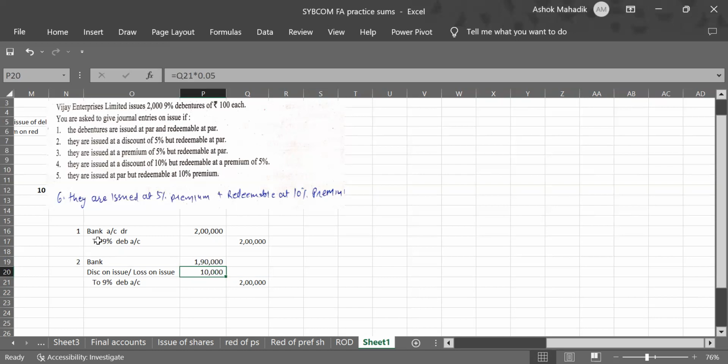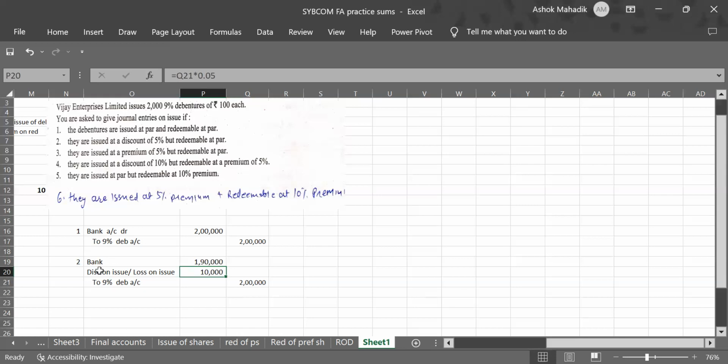Second entry was they are issued at a discount of 5%, but redeemable at par. I told you, whenever they say redeemable at par, just ignore that part. So consider only the first part. They are issued at a discount of 5%. So in bank, you will receive 5% less. But we have to record that 5% loss. So we will debit discount on issue or loss on issue of debentures 10,000. And full value of debenture will be written against debenture account.